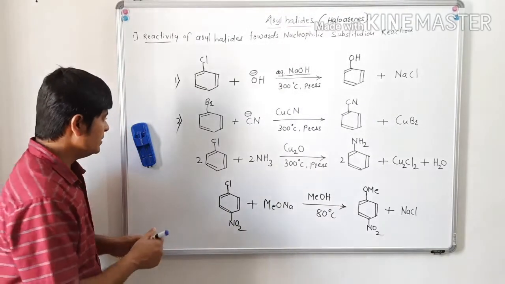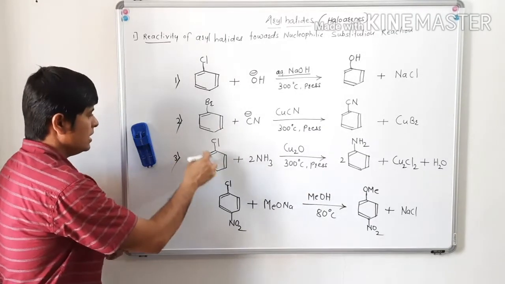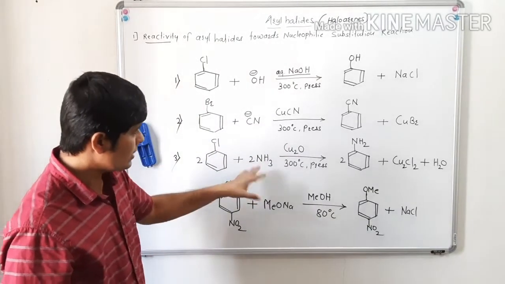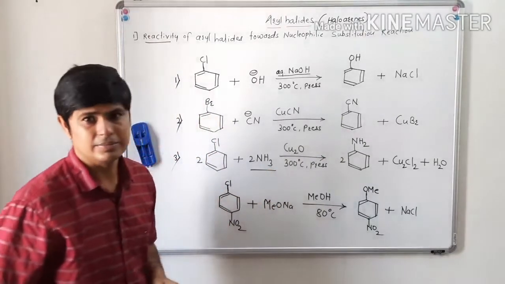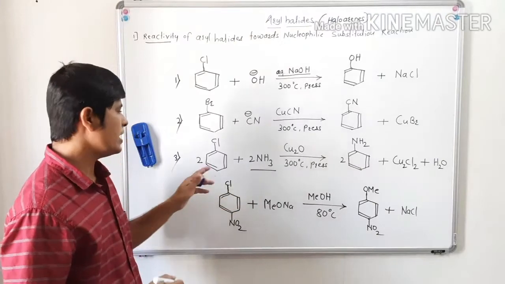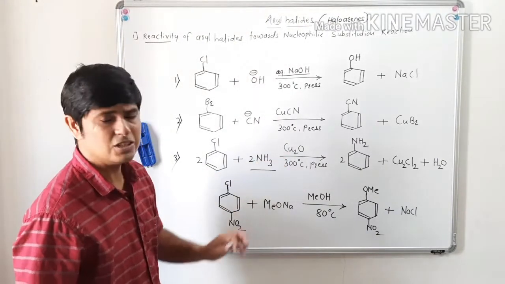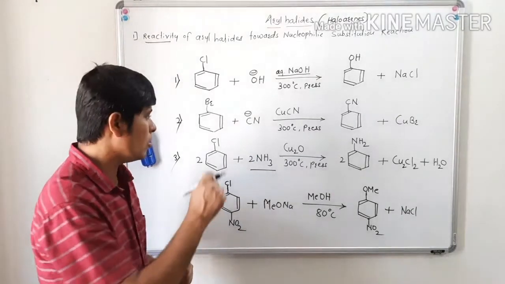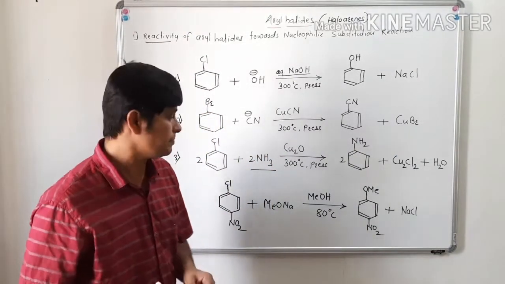In the next example, again chlorobenzene, we have reacted here with 2 moles of ammonia. For stoichiometry purposes we have written 2 moles of ammonia and 2 moles of chlorobenzene, in the presence of a catalyst, cuprous oxide, Cu2O.